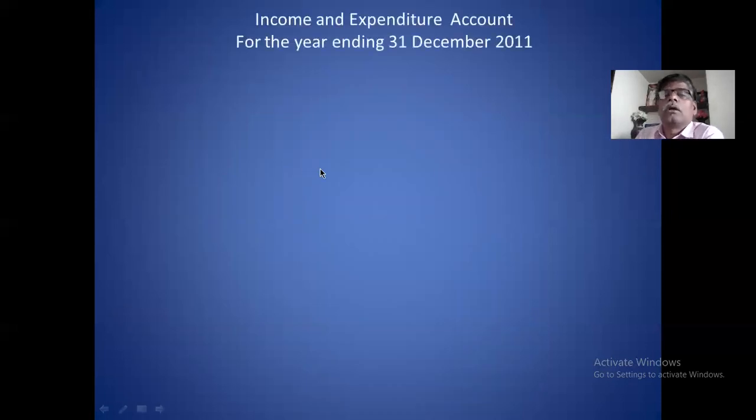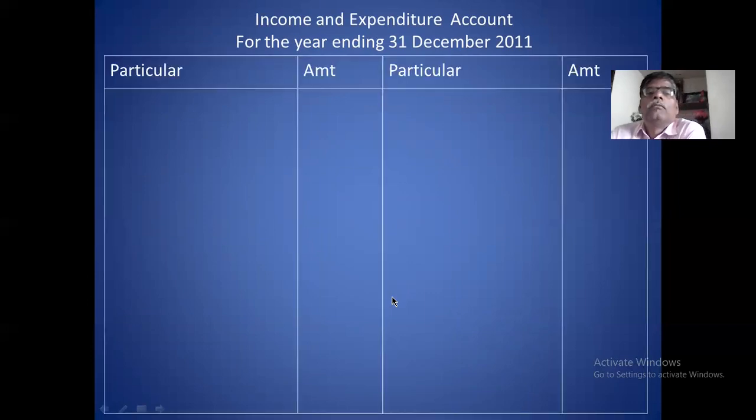Income and expenditure account for the year ending 31st December 2011. Okay, particular amount. First you take salary. It is 30,000, not 3 lakh. Okay, 10 is added. So you consider it is only 30,000. In the salary, you take 30,000.